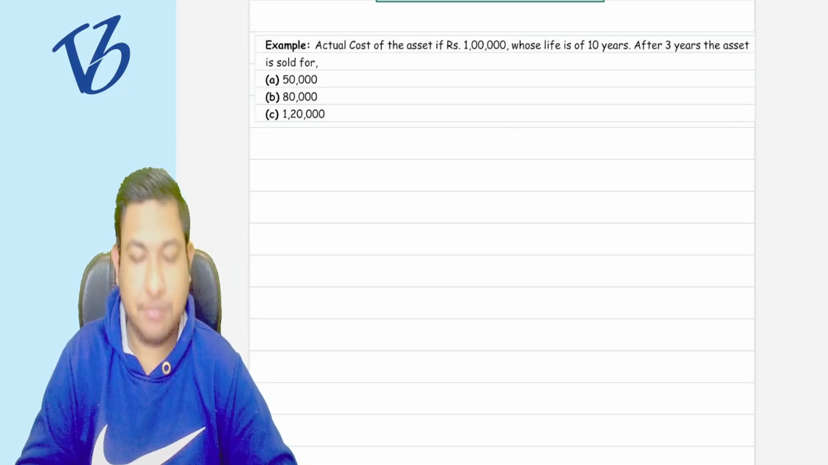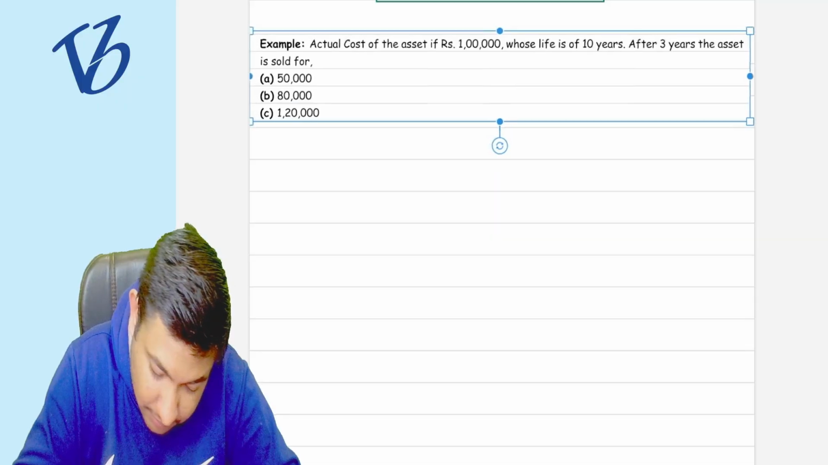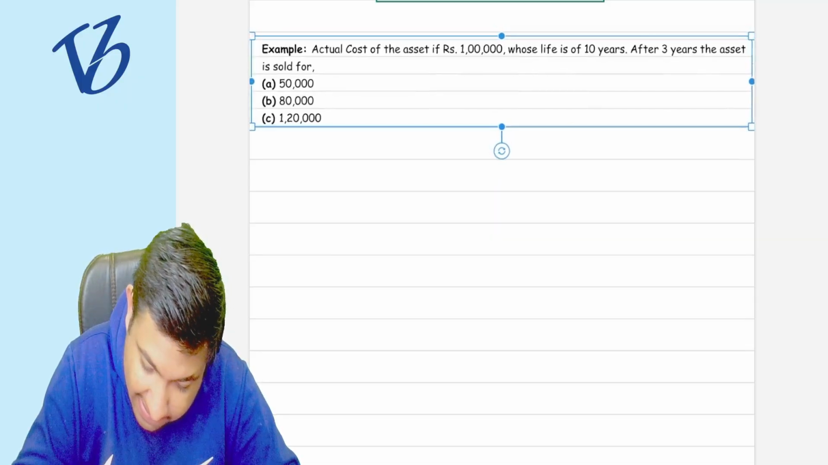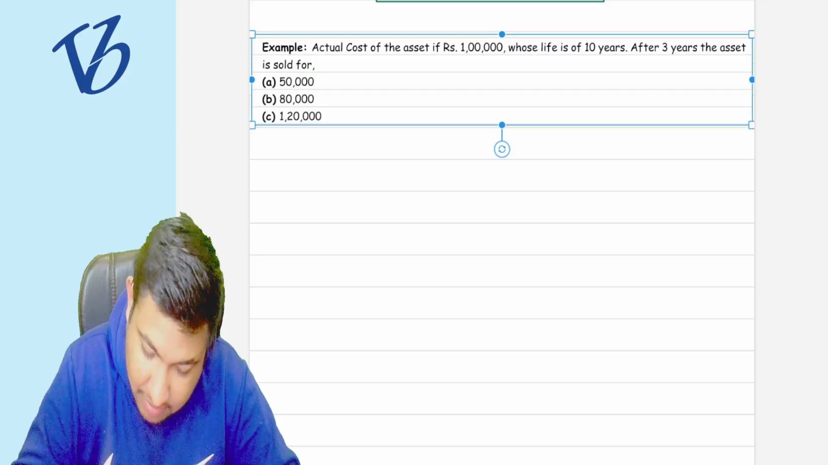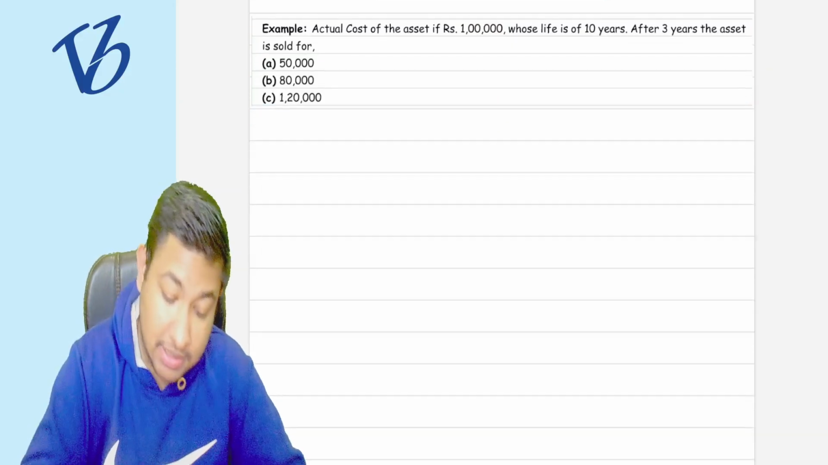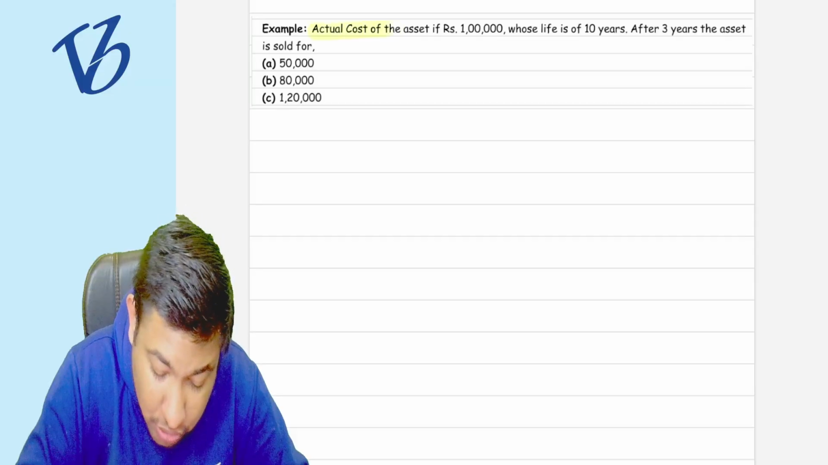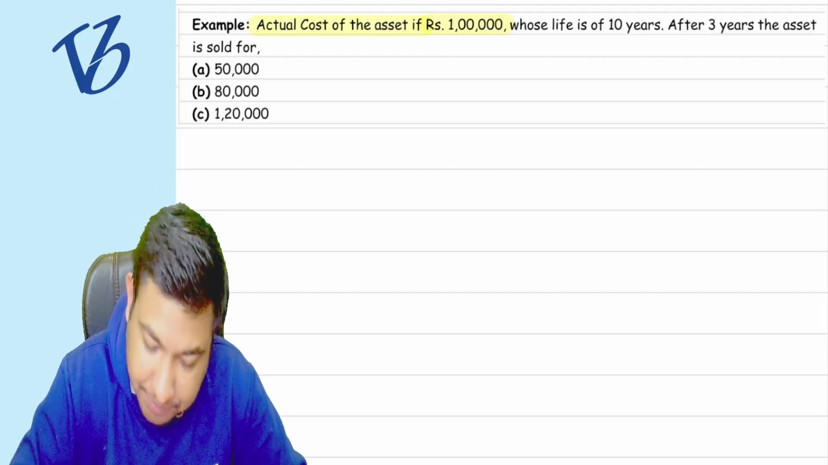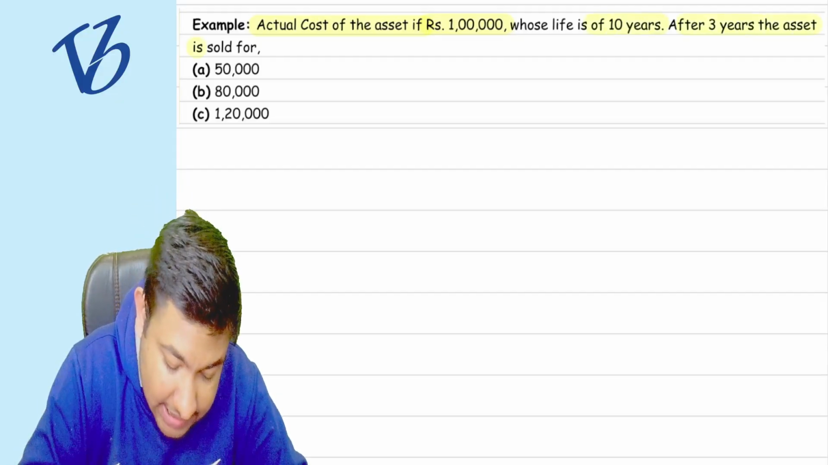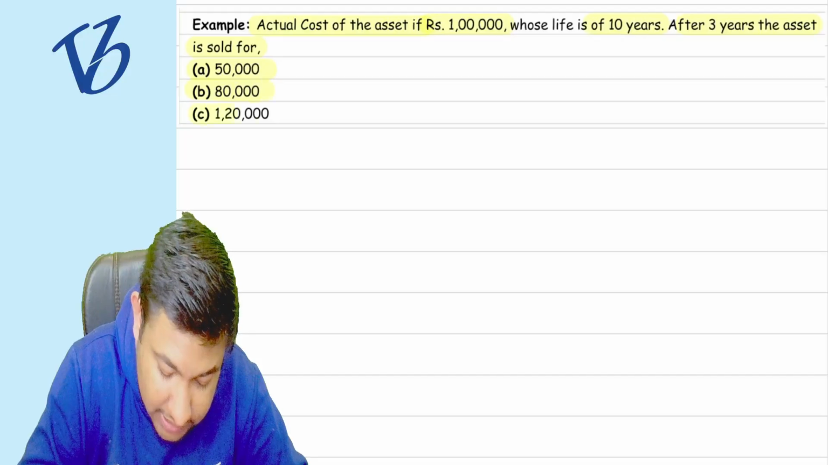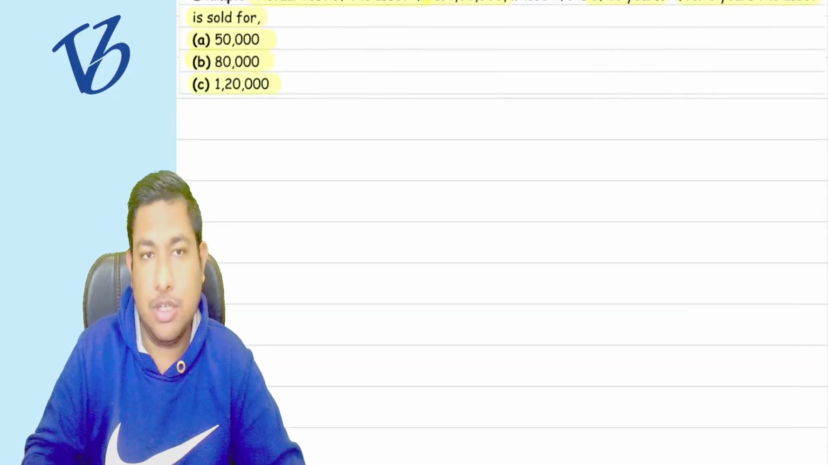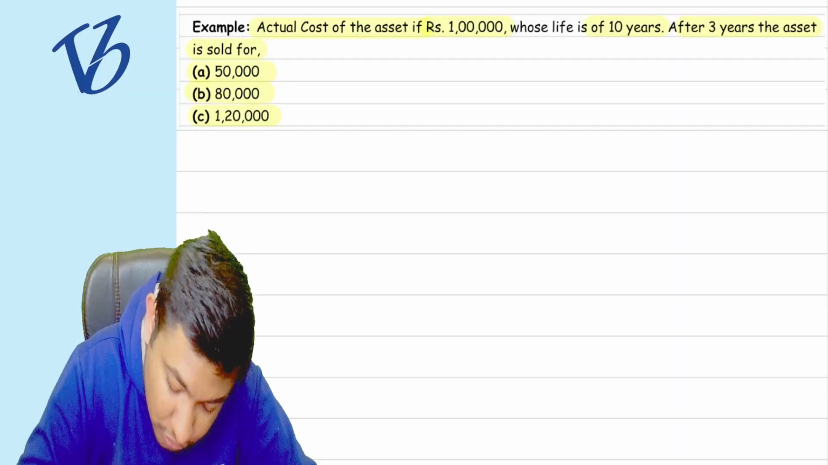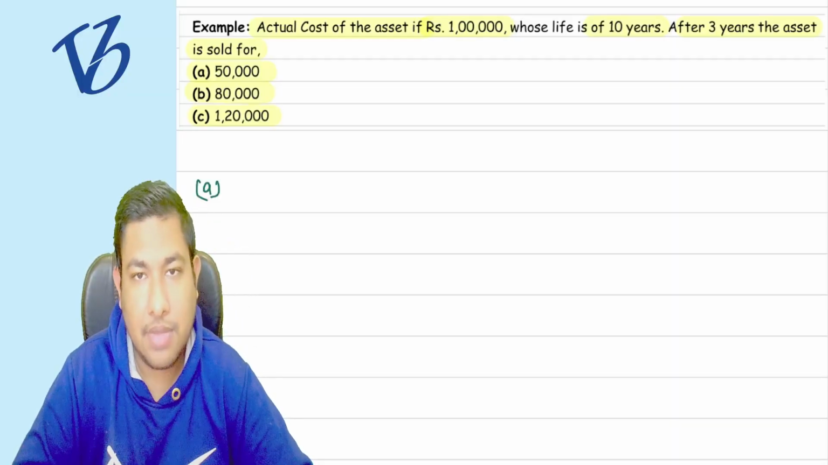Suppose this is the example. Listen to me. The actual cost of the asset is 1 lakh rupees, whose life is 10 years. After 3 years, the asset is sold for 50,000, 80,000, 120,000. Now listen to me very carefully. We are solving point number A only.